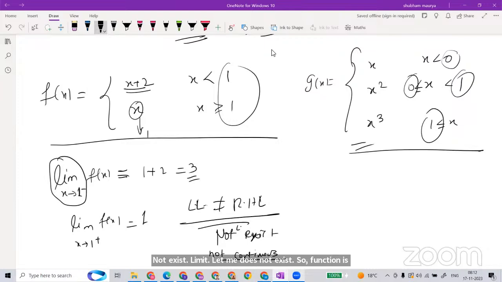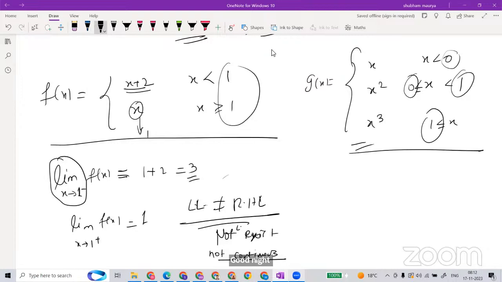If the function is not continuous, now we will talk about left and right continuity. Okay, if not continuous, don't worry. So is this function left continuous or not? It is right continuous, not left continuous.